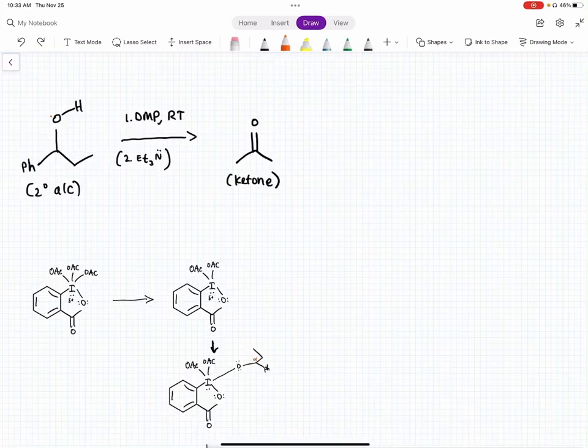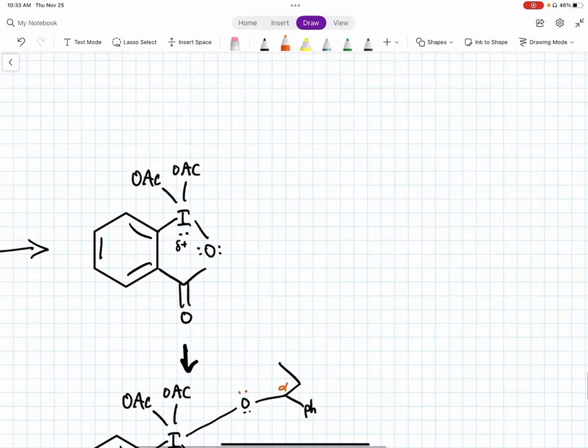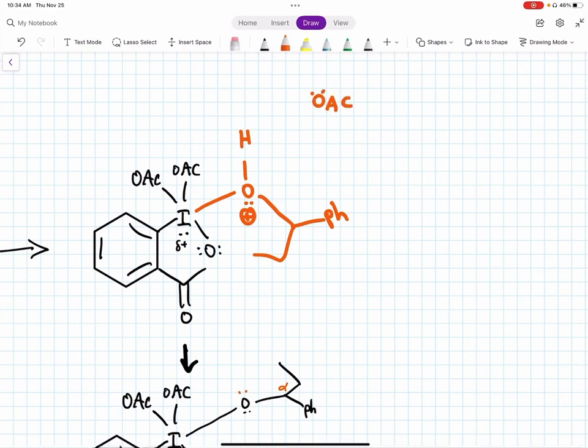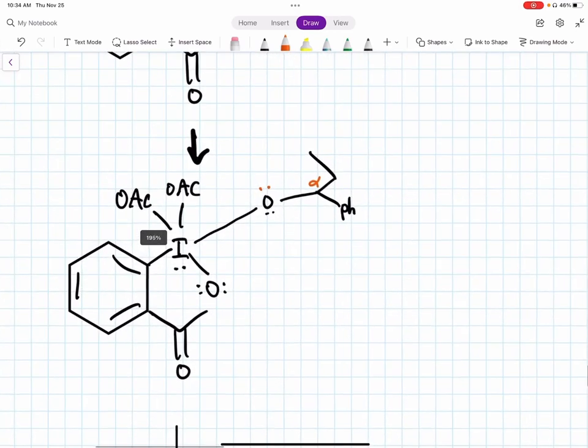This time we're starting with a secondary alcohol, which again has 2 lone pairs. This oxygen group has a partial negative charge, which will then attack the partial positive charge of the iodine, and this will kick off an OAc group. This then forms this molecule over here, which has a positive charge on the oxygen. The OAc group that left, which has a negative charge now, then acts as a base and will deprotonate this hydrogen and will donate its electrons to the oxygen, creating this neutral molecule over here.